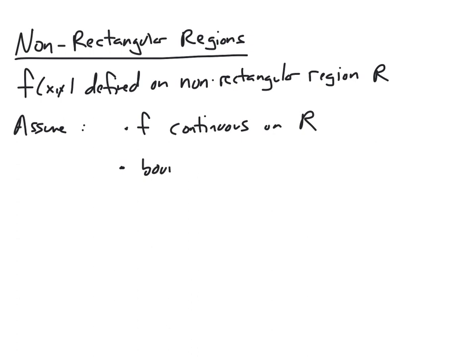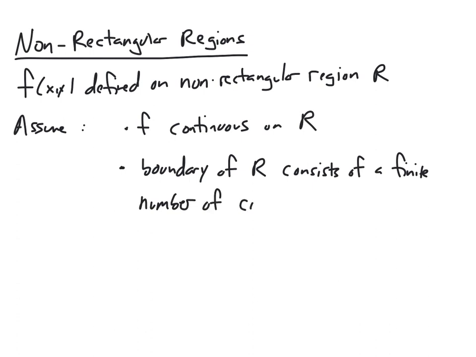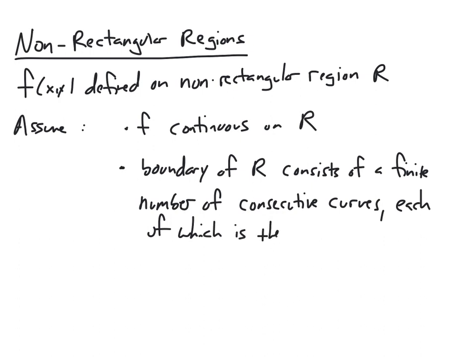But the bigger assumption is the following. We want to assume that the boundary of R is going to consist of a finite number of consecutive curves, each of which is the graph of a continuous function on a bounded interval.